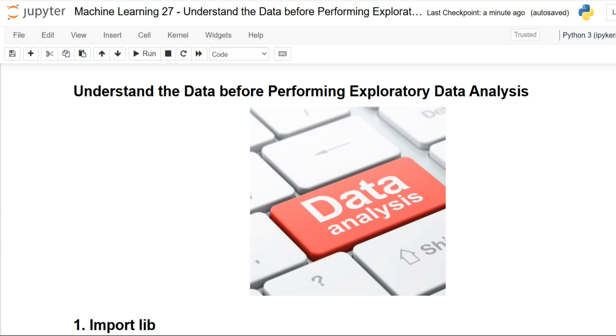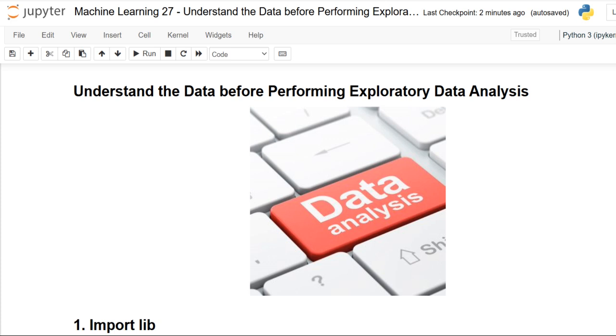And yes, of course, today we are going to cover exploratory data analysis, but not performing that. Before going towards exploratory data analysis, we want to break down the various techniques that are there in exploratory data analysis, that is EDA, for both numeric and categorical data. So we are just going to cover the data and its analysis, covering univariate, bivariate and multivariate analysis. So let's dive in towards the functionality.